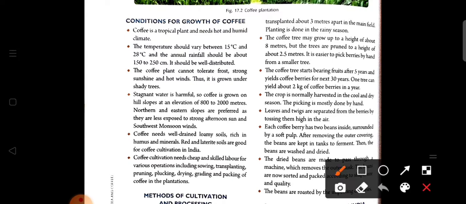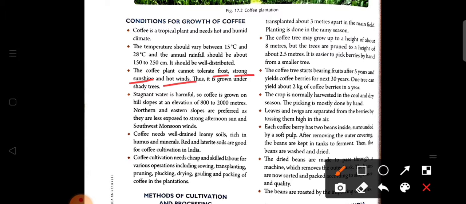Now the annual rainfall should be 150 to 250 centimeters and it should be well distributed. So what does it mean? Well distributed means the rainfall must happen throughout the year, and the rainfall must be 150 to 250 centimeters. The coffee plant cannot tolerate frost, strong sunshine, or hot wind.